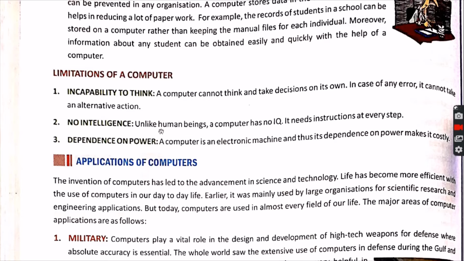So its IQ is zero, and it cannot think by itself. But human beings always think, always estimate, always approximate something, and do the things accordingly, according to the situation.